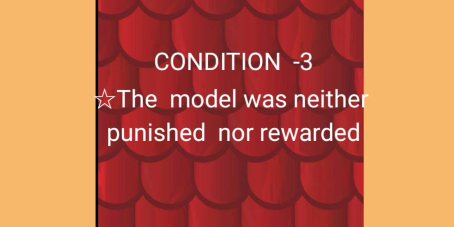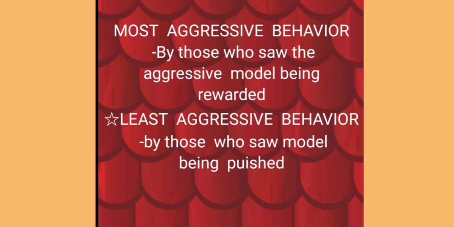It was found that children who had seen aggressive behavior rewarded were the most aggressive. Also, those who saw the model being punished were the least aggressive. It was noted that all these groups had acquired the knowledge of aggressive behavior and could produce the model's aggressive behavior. So it is worth mentioning here that the outcome of the observed behavior encourages or discourages others to imitate it. Even in your daily life, if you watch others and the results of their actions, that will help you make a decision to act or not to act like them.